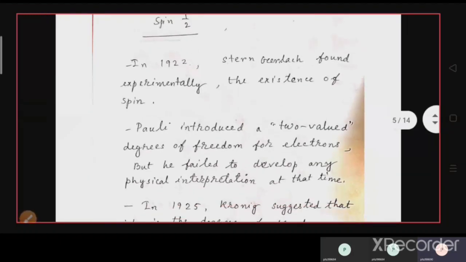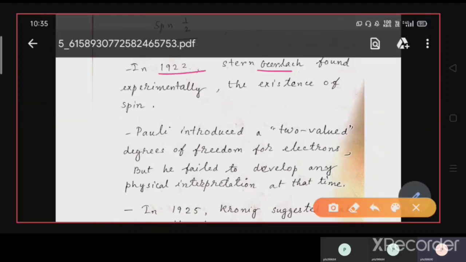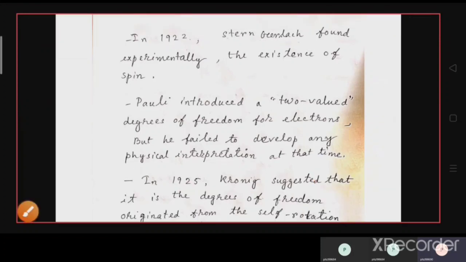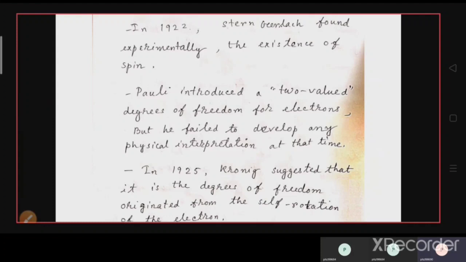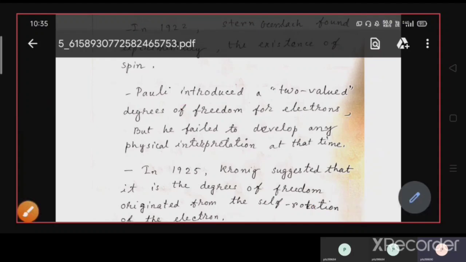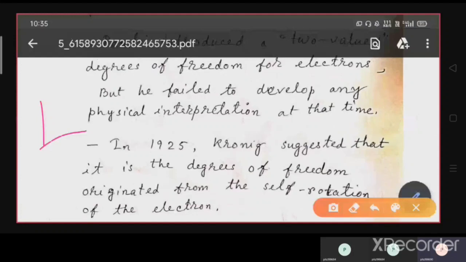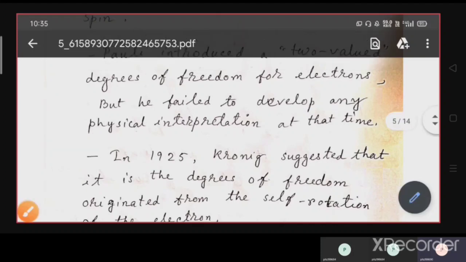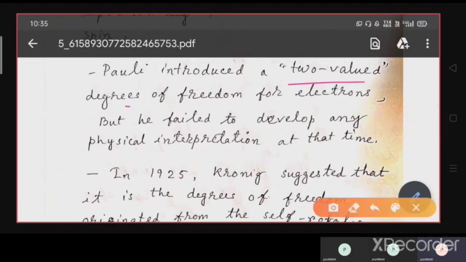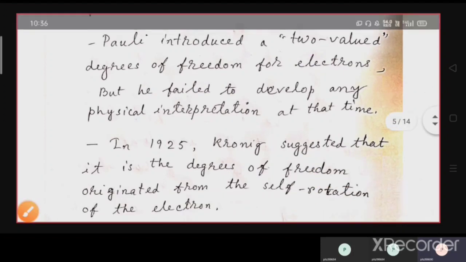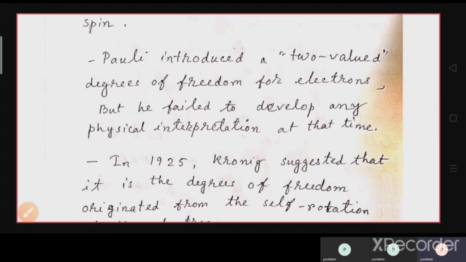Spin was discovered experimentally by Stern and Gerlach in 1922, and they found the existence of spin with the famous Stern-Gerlach experiment. In earlier videos, I have discussed everything about the Stern-Gerlach experiment, so please watch that video. Then Pauli introduced a two valued degree of freedom for electrons, because there was a splitting, a two level degeneracy. But at that moment he failed to develop any physical interpretation of that two valued degree of freedom.